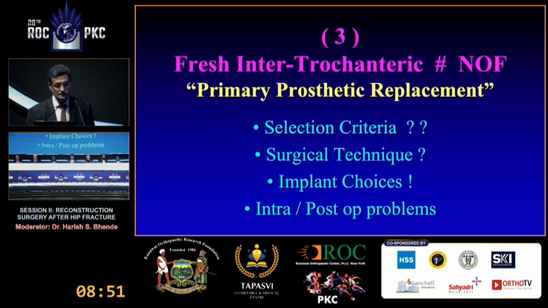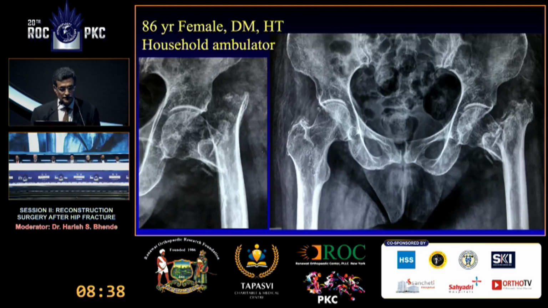So we go to the third topic: primary prosthetic replacement in intertrochanteric fracture. In which patients with intertrochanteric fracture do we do a primary arthroplasty, and what are the surgical technique, implant choices, and intraoperative problems? There's a patient, an 86-year-old female, diabetic, hypertensive, just a household ambulator, who had a domestic fall at home, no big injury, and that's the AP and lateral X-ray.